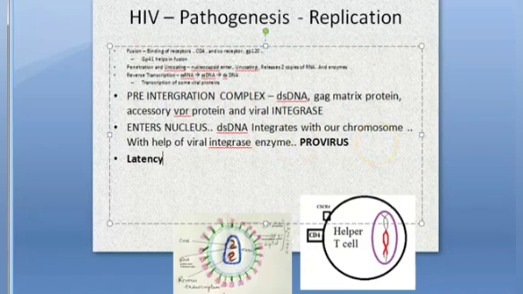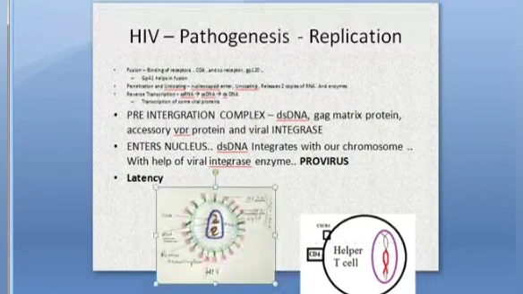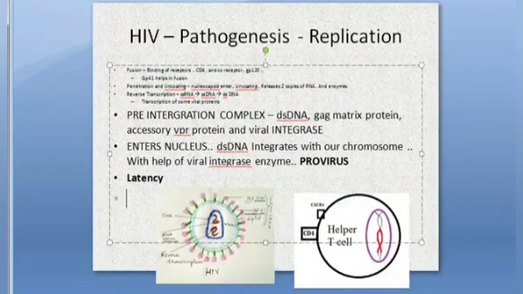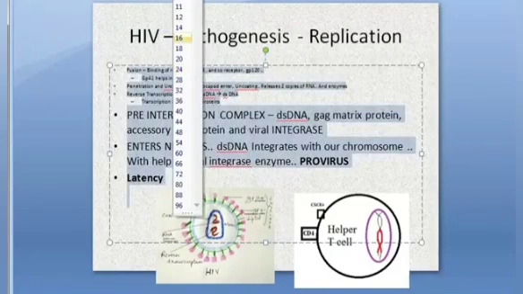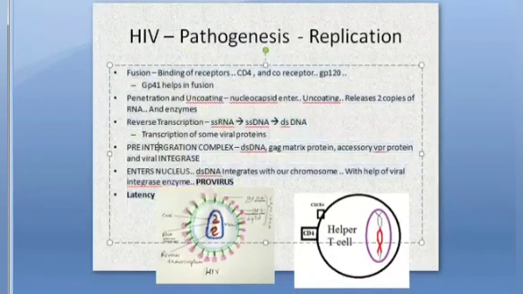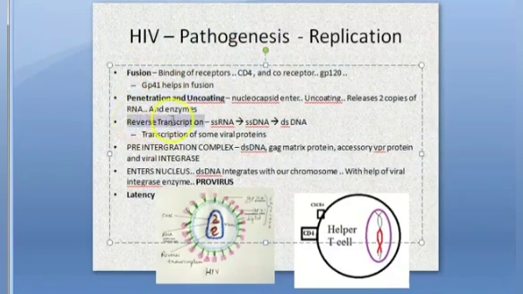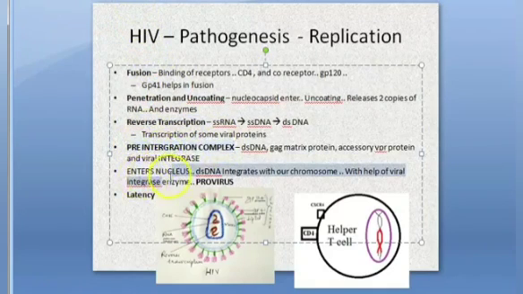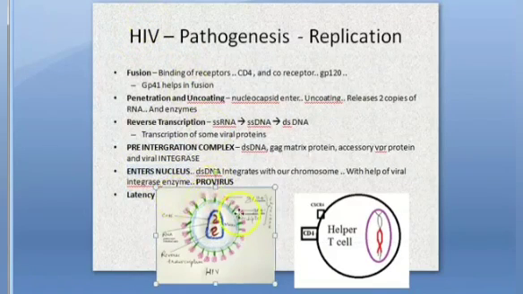That is the last step in this replication we want to explain, latency. Latency is in this integrated state itself, the HIV establishes a latent infection, okay, for a variable period. So many years also it can just be like this only. Okay, so that's all we want to see now in this replication. So what and all did we see in replication? We saw fusion, it will fuse, penetrate and uncoat. Reverse transcription happens, pre-integration complex, enter the nucleus, form the provirus, and then latency.